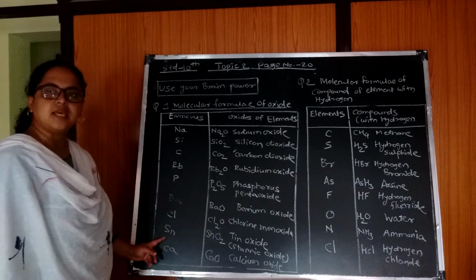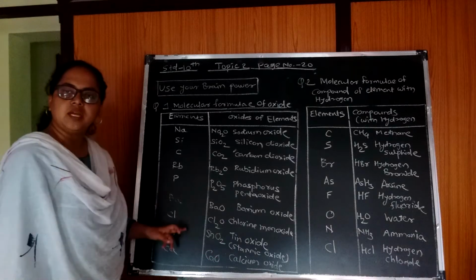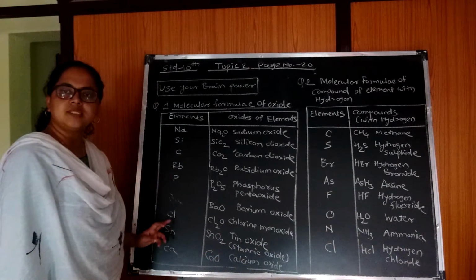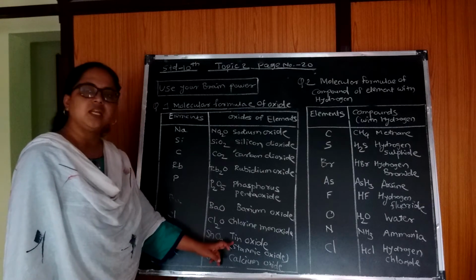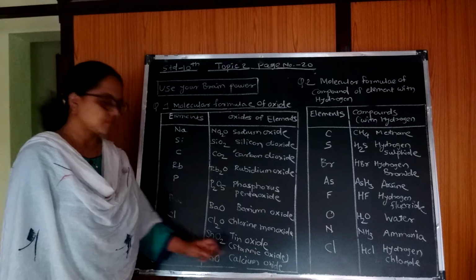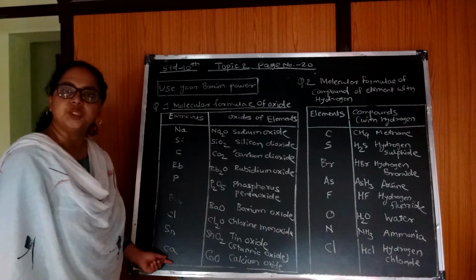Next one is Sn. This Sn means tin, the name of this element is tin, and the symbol is Sn. SnO2 is tin oxide, you can say stannic oxide. Then Ca is the symbol of calcium.